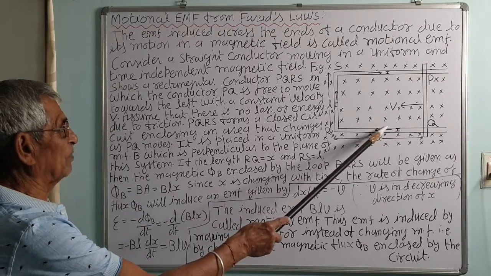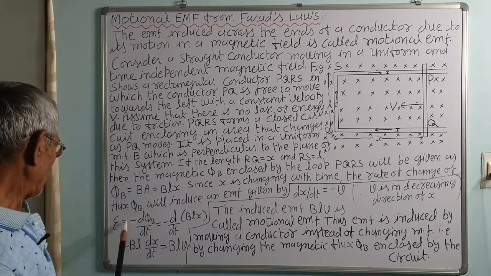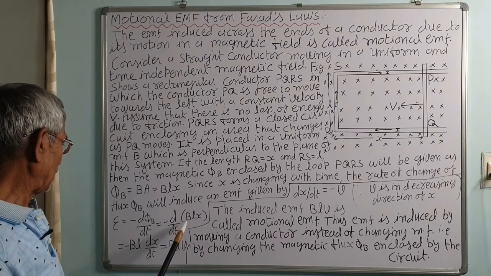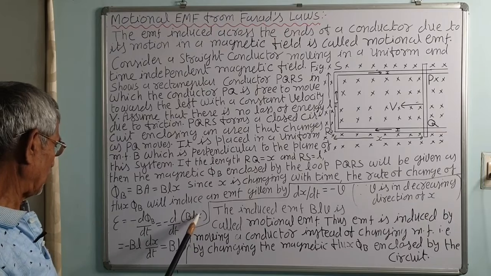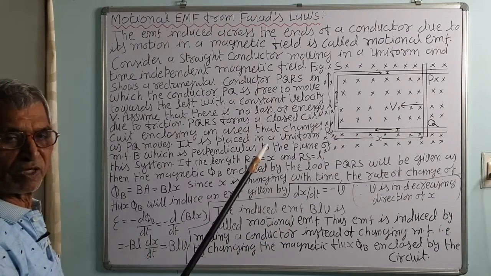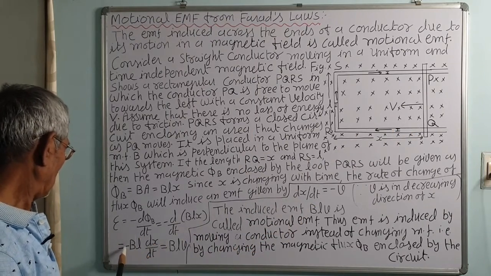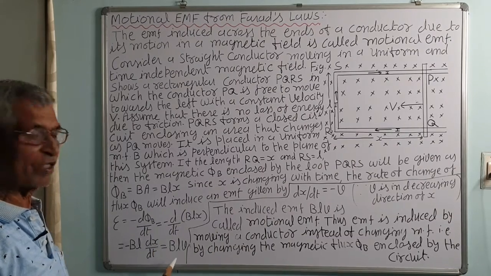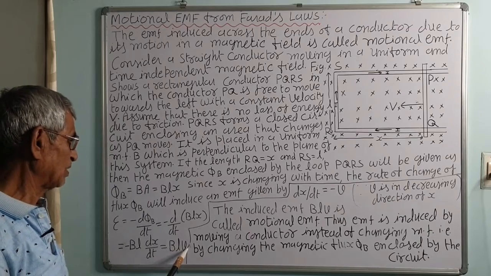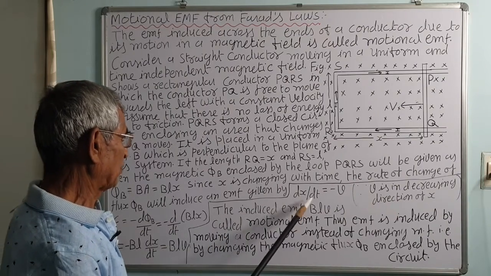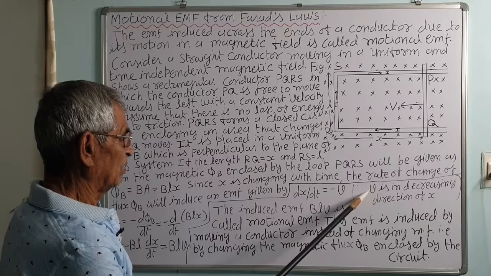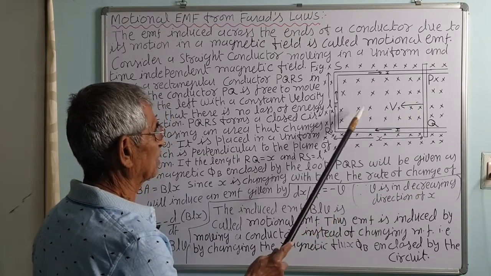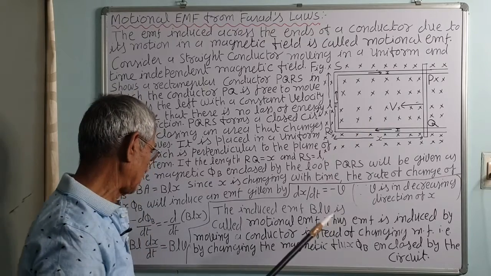So x changes, so area will also change. So EMF is equal to minus d phi by dt, which is equal to minus d by dt of BLx. BL is constant, x changes as it moves towards the left with a constant velocity v. That is equal to minus BL dx by dt. dx by dt is the velocity. Thus dx by dt is equal to minus v, because v is in the decreasing direction of x. Velocity is in this direction and x decreases in this direction.